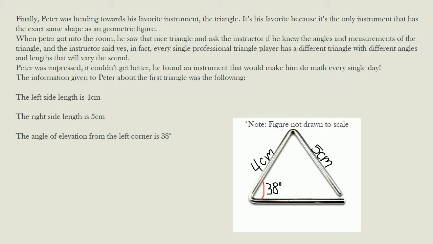The information given to Peter about the first triangle was the following. The left side length is 4 centimeters. The right side length is 5 centimeters. The angle of elevation from the left corner is 38 degrees. Asterisk note, figure not drawn to scale.